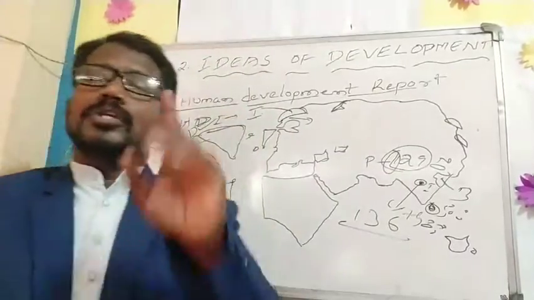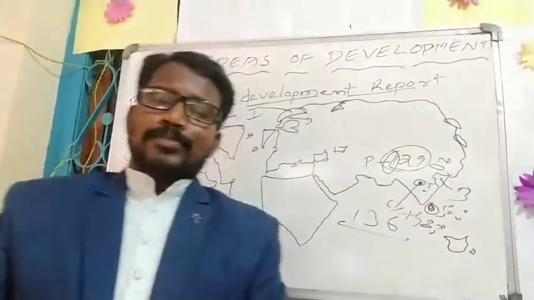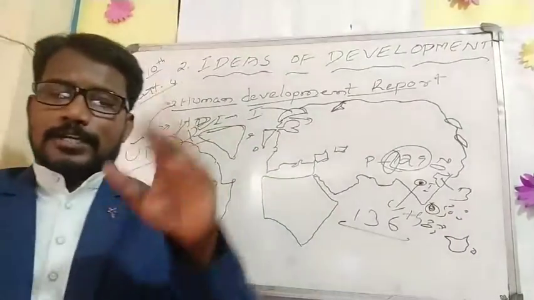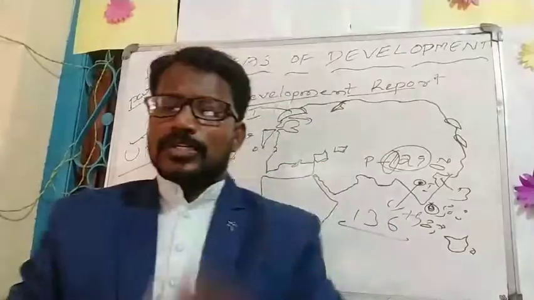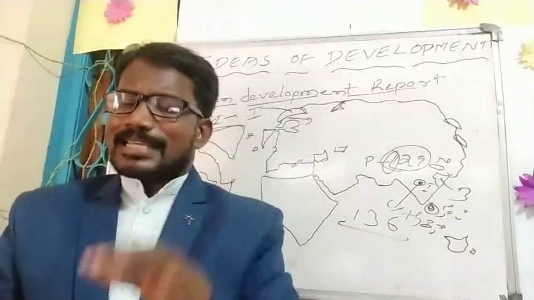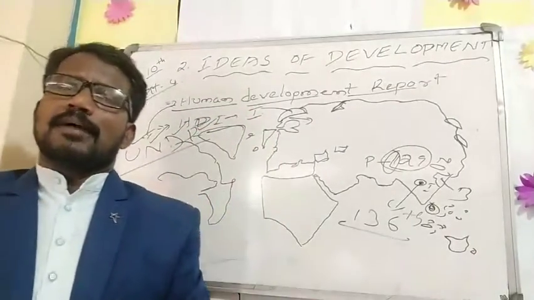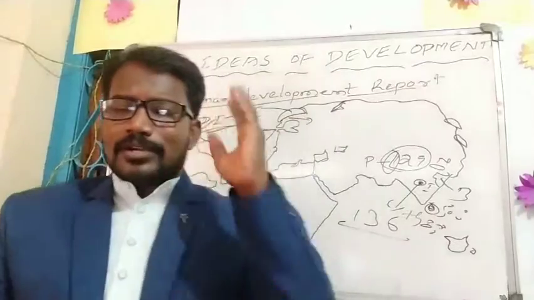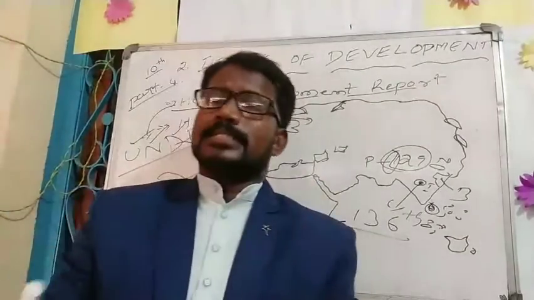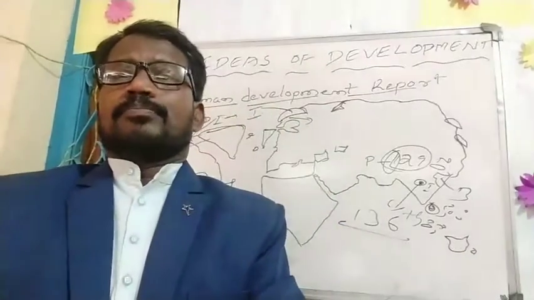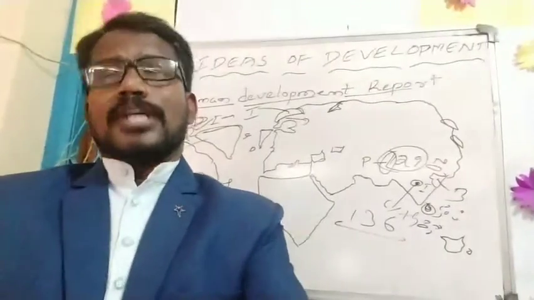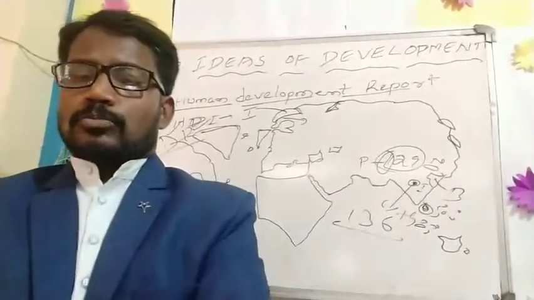Overall, if you see the textbook, as per the table, Sri Lanka is getting the first place. According to this table only I am telling. So Sri Lanka is much ahead of India in every respect. Nepal has less than half of the per capita income of India. Nepal is the very least. But it is very clear what is happening to the citizens of a country is important for development. All the neighboring countries' data is given through the table. So please check your textbook and see the table.